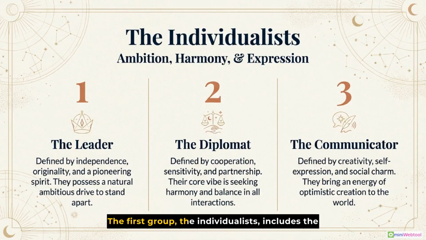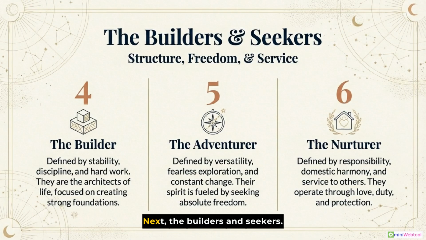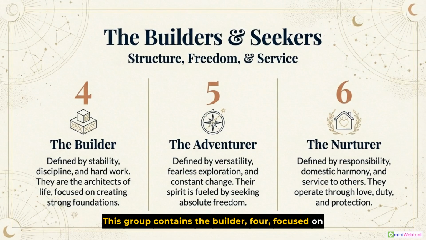The first group, the Individualists, includes the leader, 1, defined by independence, the Diplomat, 2, seeking harmony, and the Communicator, 3, focused on creativity and expression. Next, the Builders and Seekers. This group contains the Builder, 4, focused on stability, the Adventurer, 5, defined by freedom, and the Nurturer, 6, dedicated to responsibility and service.